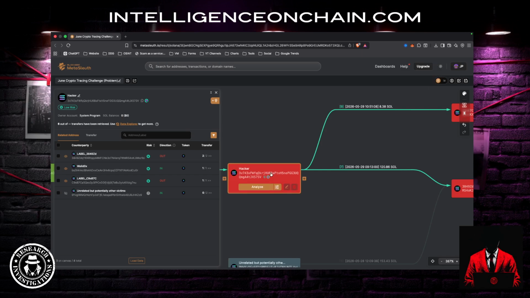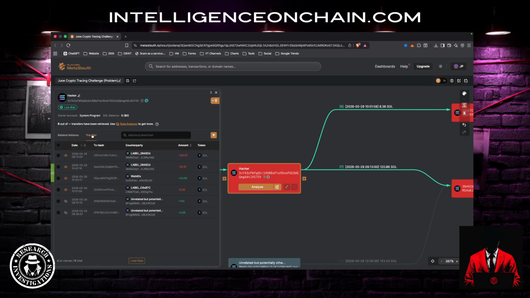Okay, so to do that, we're going to open up the Explorer, and you can use Etherscan for this.